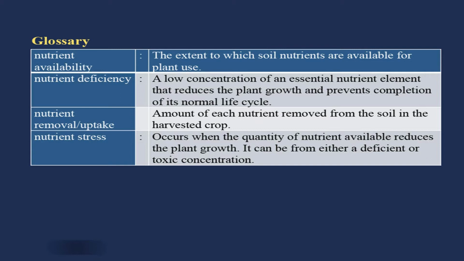Nutrient stress occurs when the quantity of nutrient available reduces the plant growth. It can be from either a deficient or toxic concentration. It means in either case, whether a nutrient is deficient or is in excess, in both cases it may lead to nutrient stress.